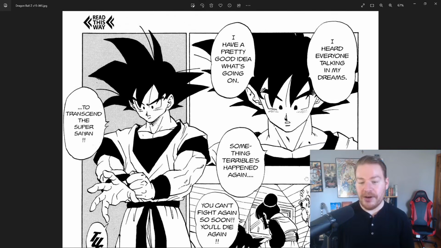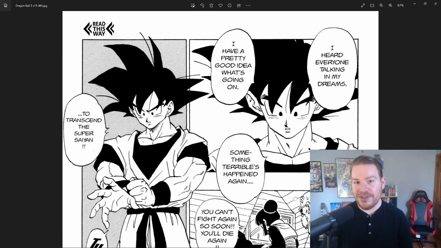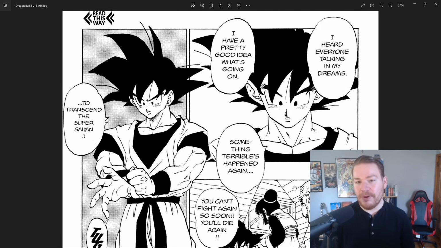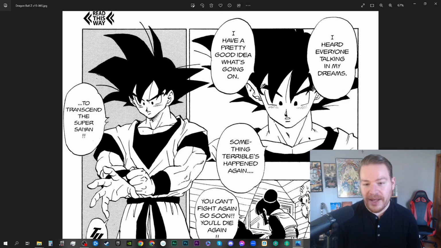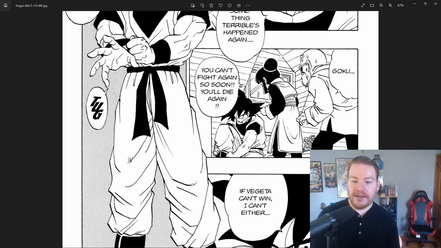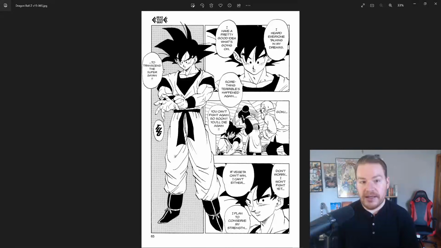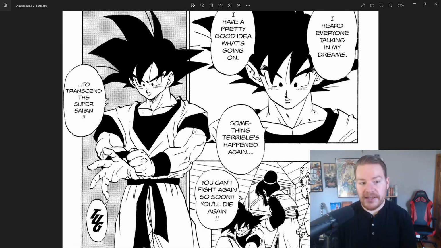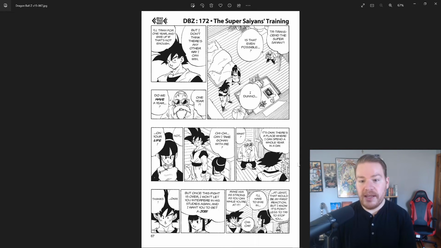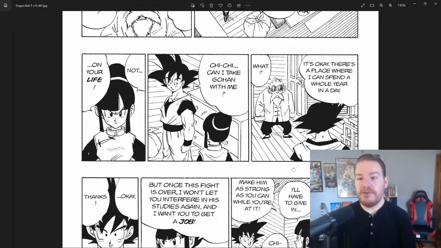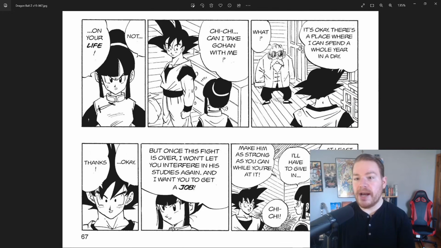Maybe you can argue he inherited it from Bardock in the anime version, but that's a whole different can of worms and continuity in and of itself. But we get into that and he realizes that he doesn't plan to fight the androids or even Cell because he knows that he and Vegeta simply can't win. So instead, he's going to transcend the Super Saiyan, and the way he's going to do that is there's a place where I can spend a whole year in a day.